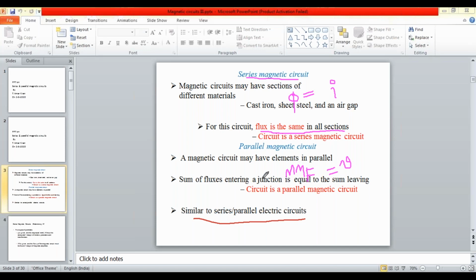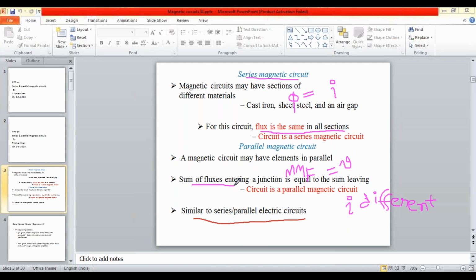Or in terms of current, in a parallel electrical circuit, V is the same, but I is different, right? Similarly, in parallel magnetic circuits, the flux is different. You will have different fluxes here, so that Kirchhoff's current law can be applicable to parallel magnetic circuits.